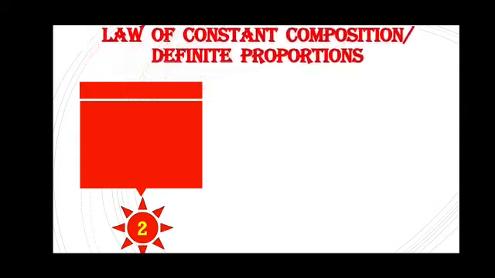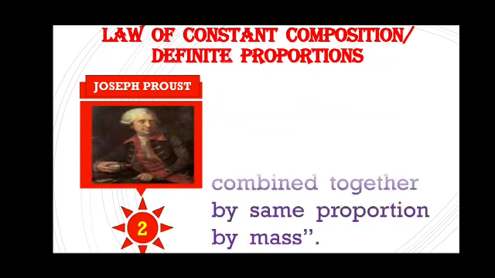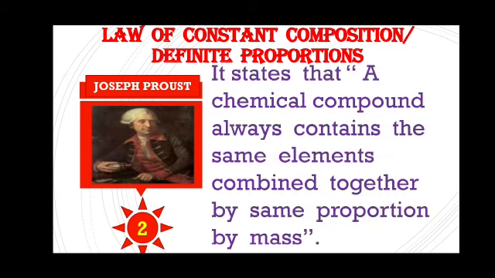Now, the second law of chemical combination, that is the law of constant composition or law of definite proportions. This law was proposed by Joseph Proust. The law states that a chemical compound always contains the same elements combined together in the same proportion by mass. We can explain with the help of an example also.